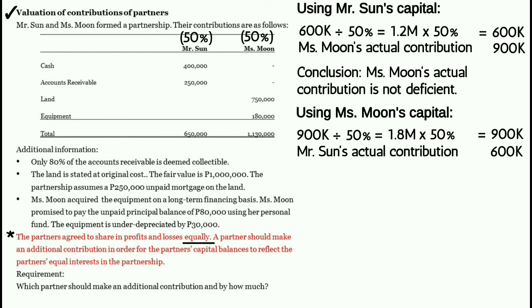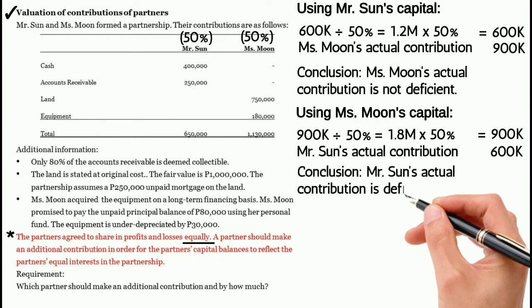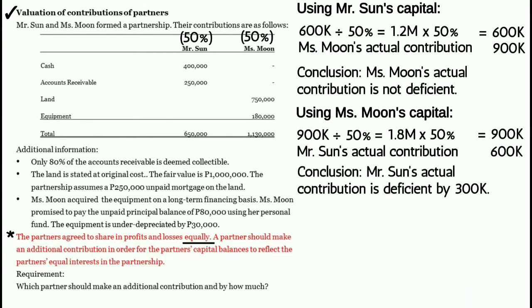Dahil mas mababa yung actual contribution ni Mr. Sun kaysa sa minimum capital required, therefore, Mr. Sun should make an additional contribution of 300,000 pesos. In other words, Mr. Sun's actual contribution is deficient by 300,000 pesos.